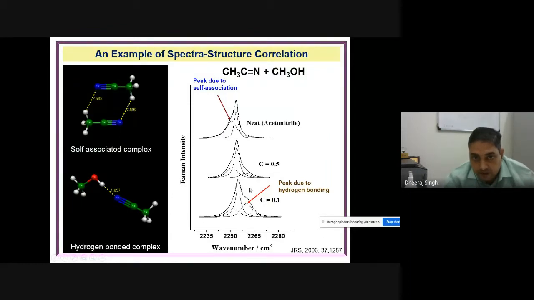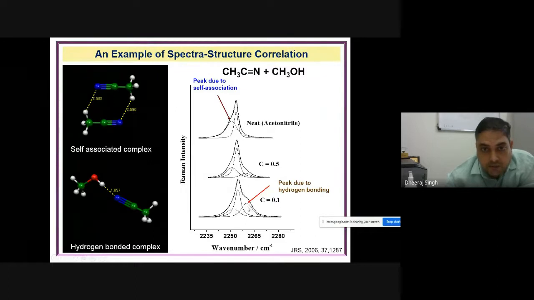the peak intensity of this newly developed peak goes on increasing. You can see the intensity of this peak was here, but now the intensity of this newly developed peak is increasing. It means that the methanol molecule made a strong hydrogen bond with acetonitrile, and the Raman spectral features change correspondingly. So now you can compare: in neat, there is no peak on the right hand side, but after interacting with methanol, a new peak was generated due to the hydrogen bond formation.